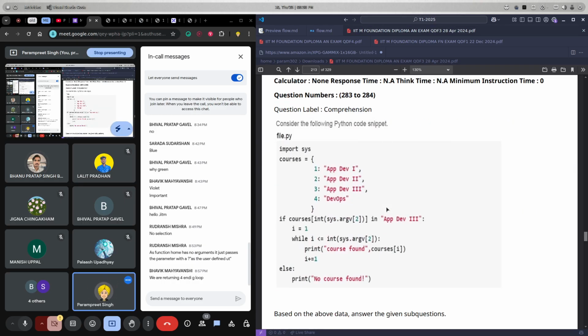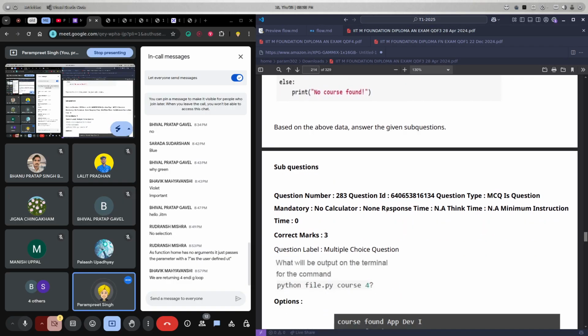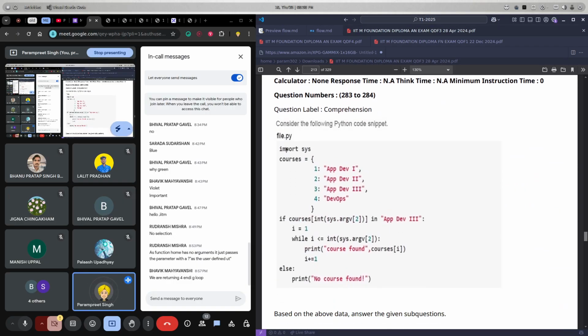Now the next one, file.py. Okay, great. We are importing the sys module, and we have a courses dictionary. What we are doing is checking whether the third argument, or with the index, the second argument, is appdev or not, like appdev 3. So if the user enters appdev, this will make the condition true, right? If the user enters appdev 1, then also this condition will be true.